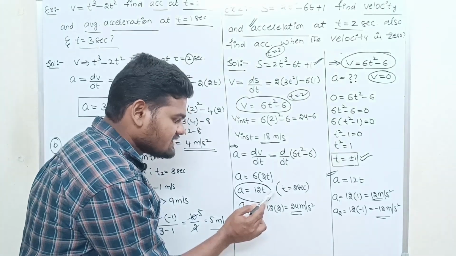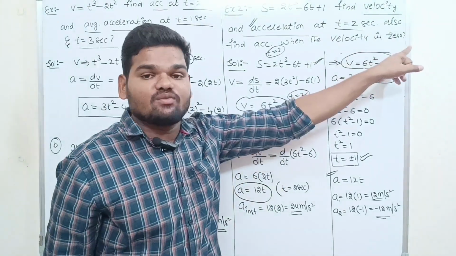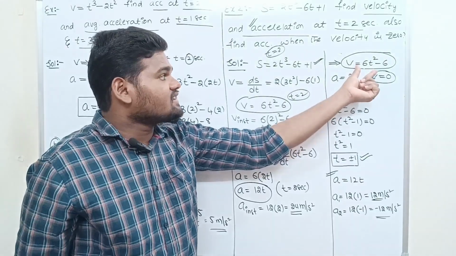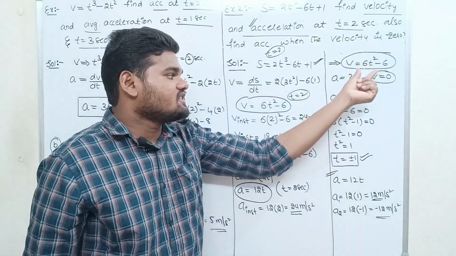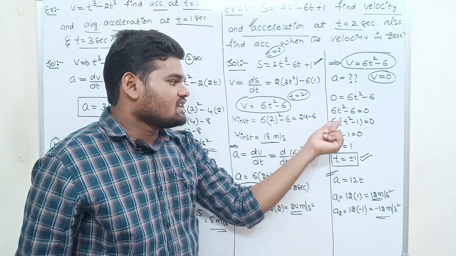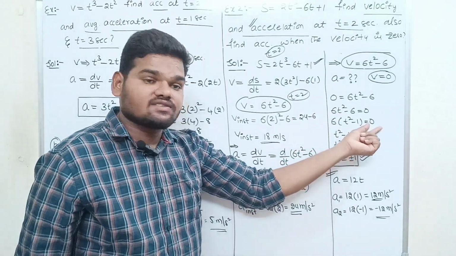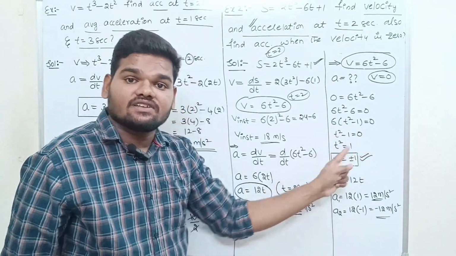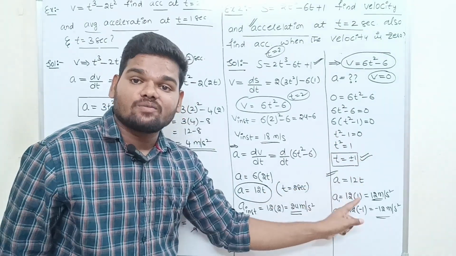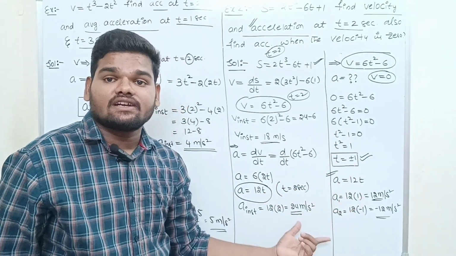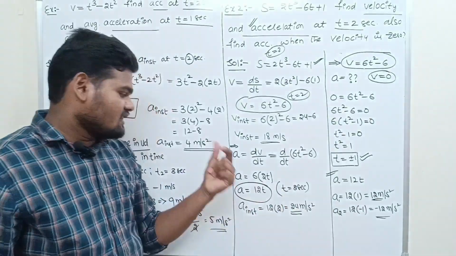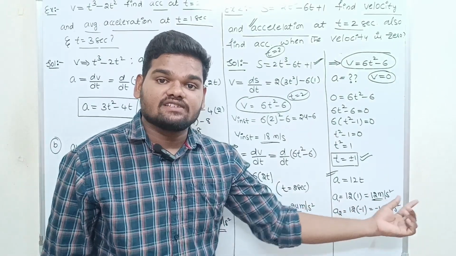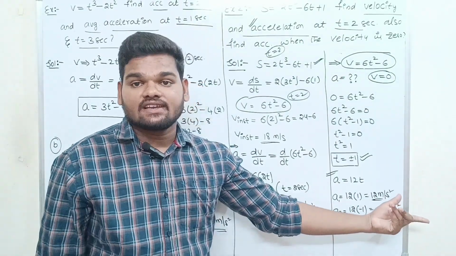We have to find this acceleration when the velocity becomes 0. I took the velocity equation. In this velocity equation, velocity is 0, and I substituted 0. Then I take the common 6 out: 6 into (t square minus 1) is equal to 0. If 6 goes to that side, it becomes 0. So t square minus 1 is equal to 0, t square is equal to 1, t is equal to plus or minus 1. Then I substituted t is equal to plus or minus 1 in the acceleration equation, and we got two accelerations: 12 meter per second square and minus 12 meter per second square.